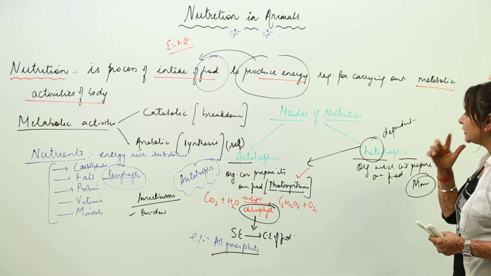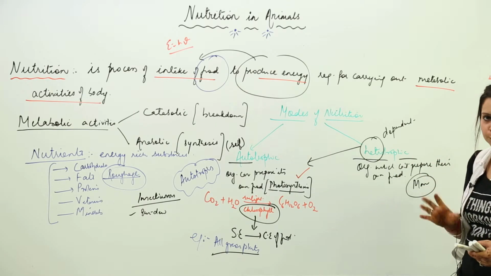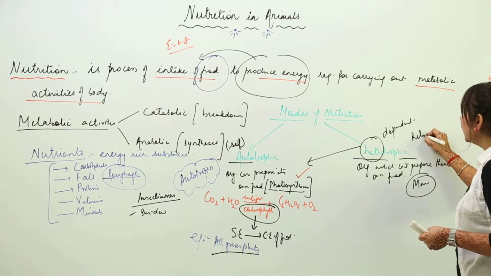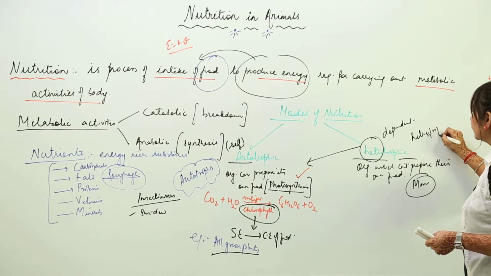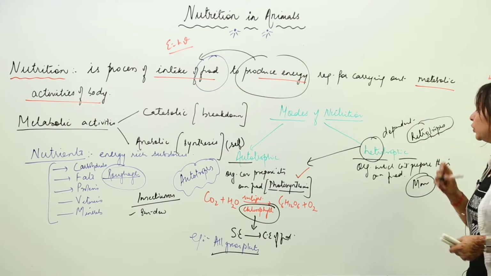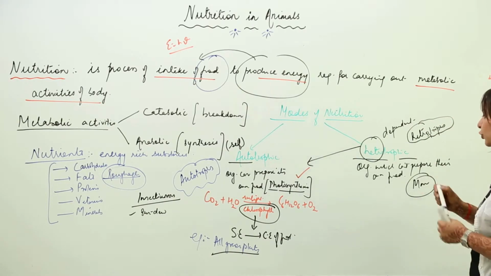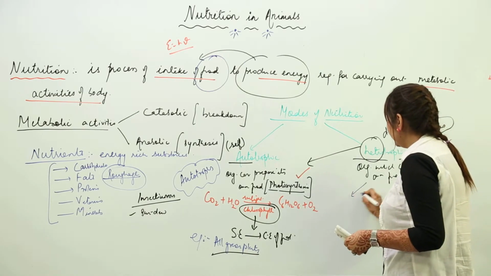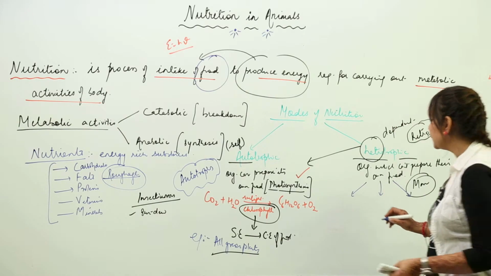Now the question comes: as you know, autotrophs can prepare their own food and heterotrophs cannot. So how do they obtain food from autotrophs? There are three general methods by which they obtain food from autotrophs.